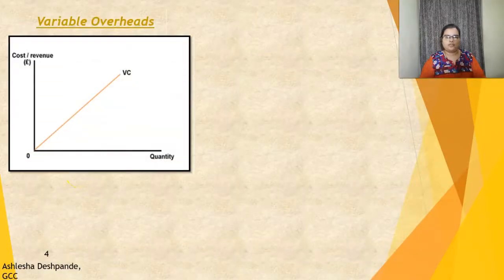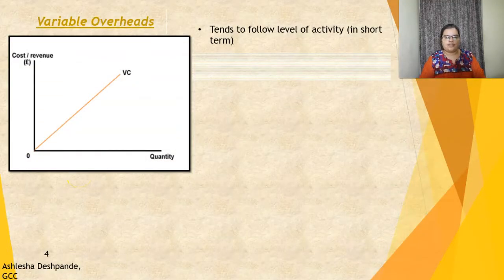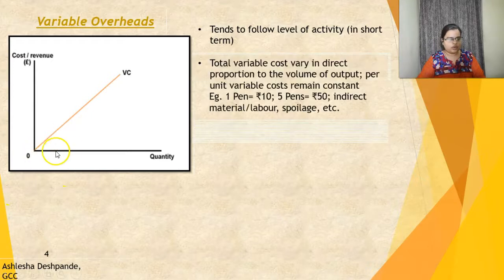Next component is variable overheads. As the name suggests, variable overheads tend to follow the level of activity. That is, these overheads particularly increase in response to the level of activity or output in the organization. As you can see in the diagram over here, as the quantity is increasing, the variable cost is also increasing directly in proportion to the quantity. So the behavior of variable cost in response to quantity is direct in nature.